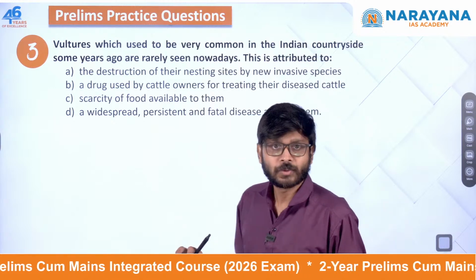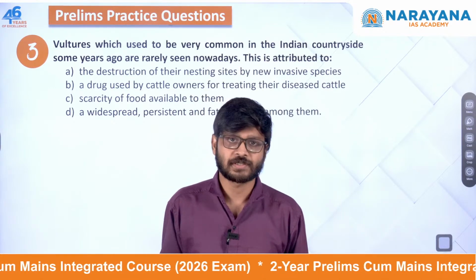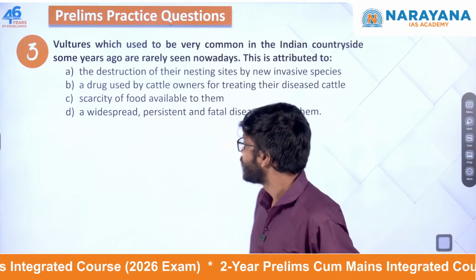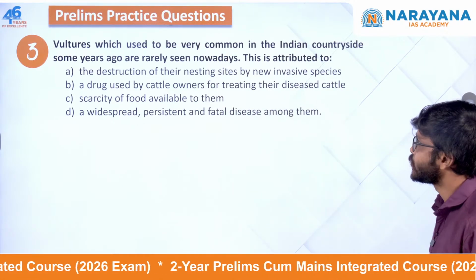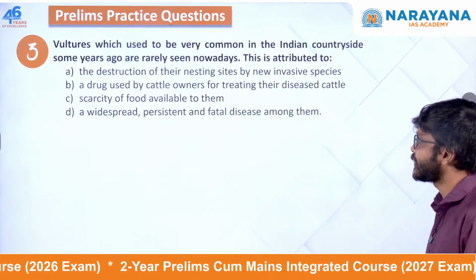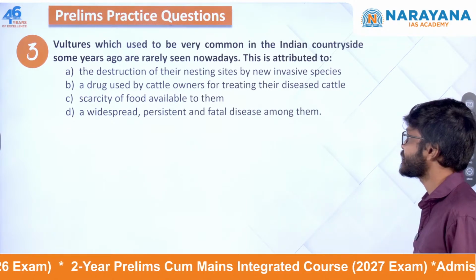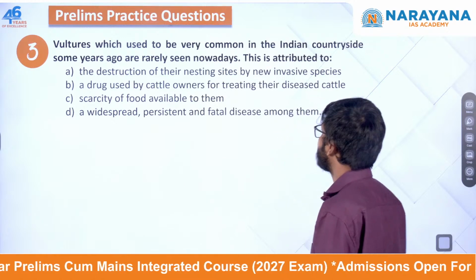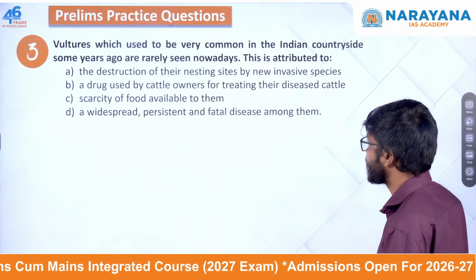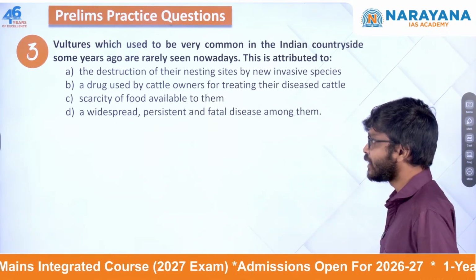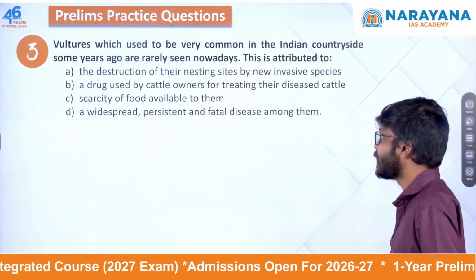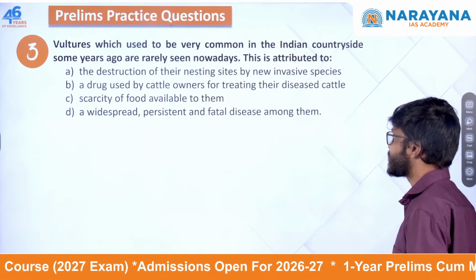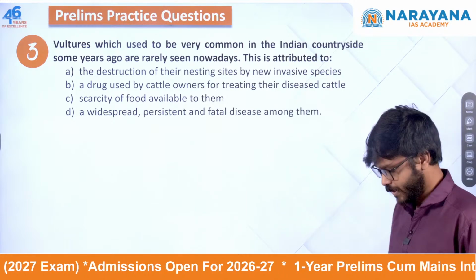Okay, moving on to the next question. Vultures, which used to be very common in the Indian countryside some years ago, are rarely seen nowadays. This is attributed to destruction of their nesting sites by new invasive species, a drug used by cattle owners for treating diseased cattle, a scarcity of food available to them, or widespread persistent and fatal disease among them.